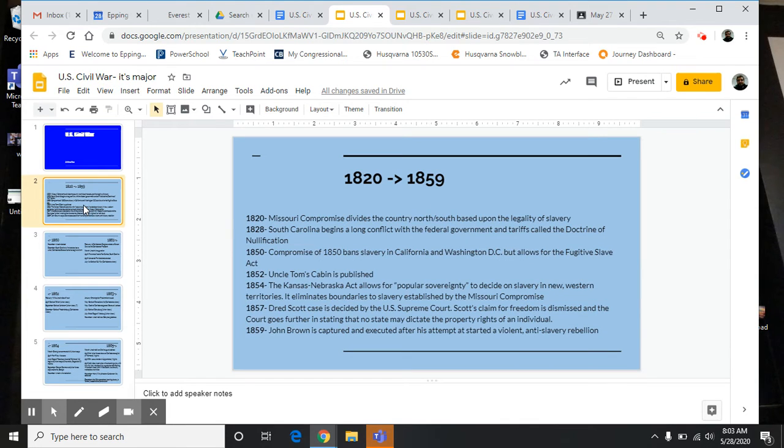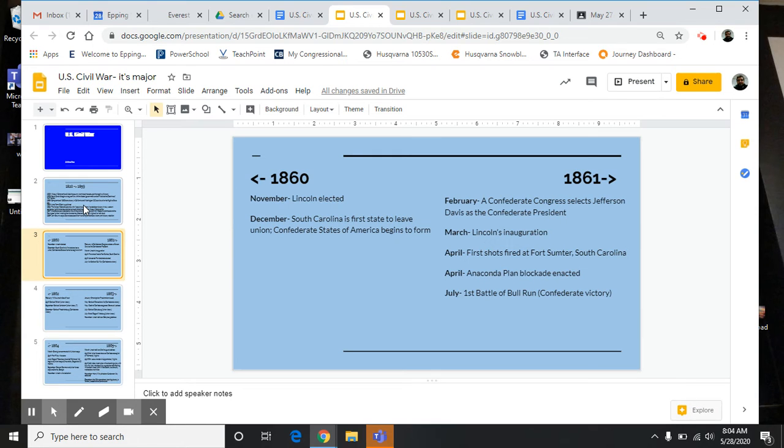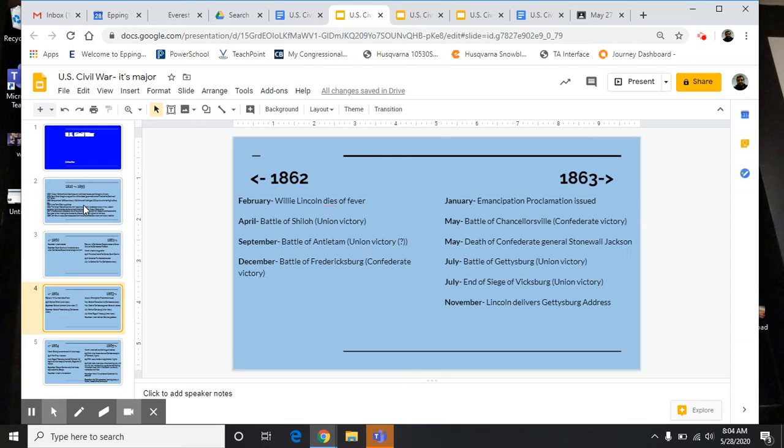So the first slide gives you the causes that I went over in lesson one, and just puts those in order, and you can see that some of the things are right next to each other, and some of the things there's a 20-year gap there. And then I went by year. So 1860 to the left, 1861 to the right, and I just sort of went in order. Just about every single one of these things we've talked about, Battle of Bull Run, the Anaconda Plan, things like that.